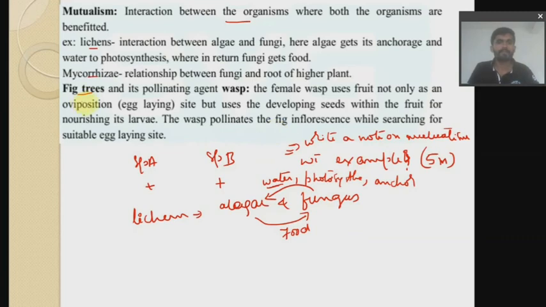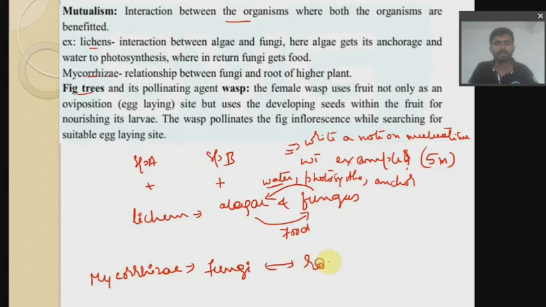In the same way you have to mention mycorrhizae: the relationship between fungi and the root of a higher plant. What happens in case of mycorrhizae? Here we have fungi, and here we have a root. For example, this is a root.